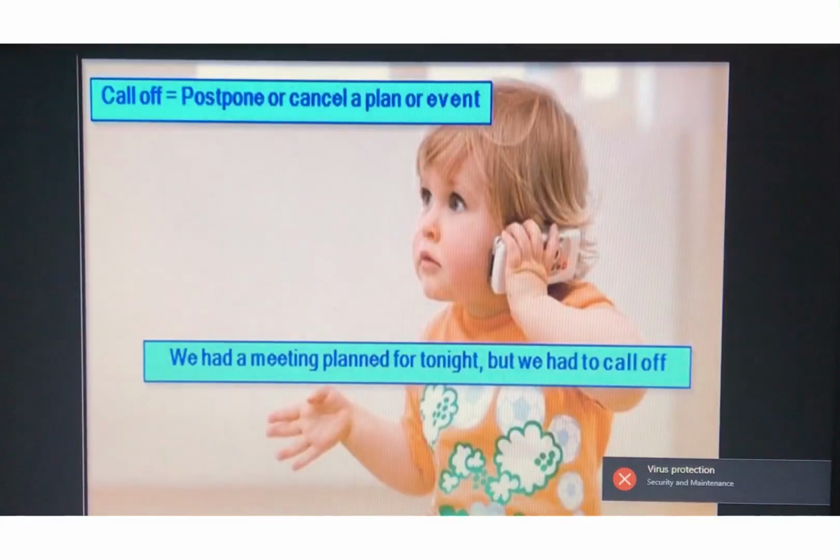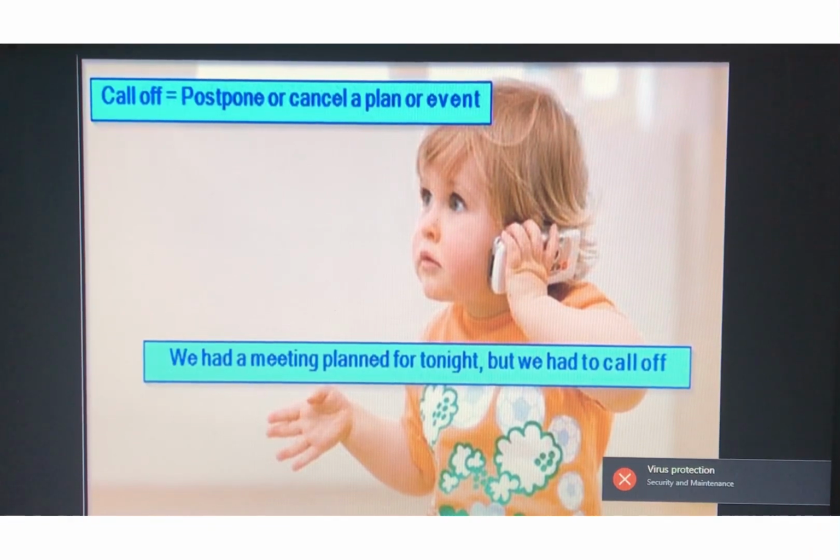Fine. Next one is call off. Call off means postpone or cancel a plan or event. We had a meeting planned for tonight, but we had to call off. That means we had to cancel. Call off in simple language, you can say call off means to cancel a plan. So here, as you can see in the example, they are talking about a meeting that is supposed to take place tonight, but they have cancelled. They have called it off.